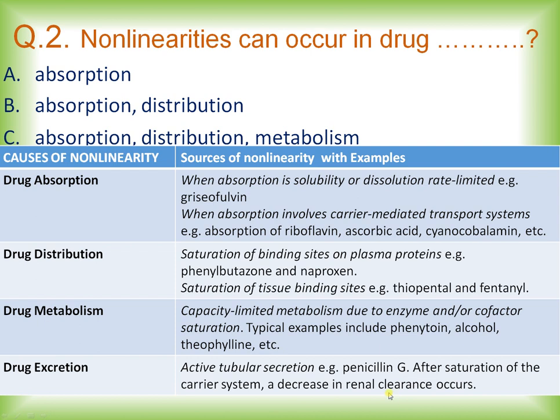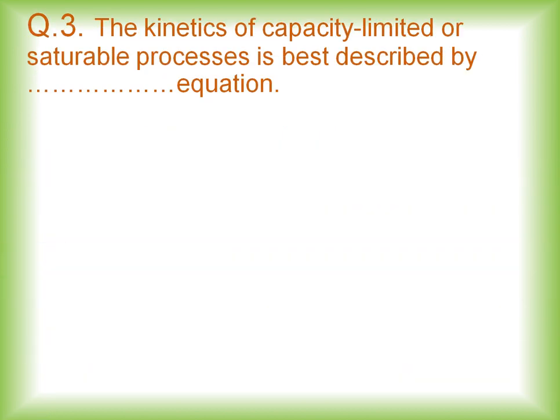So these are a few examples where we come to know the various sources where drugs will show non-linear kinetics, which can be from processes such as absorption, distribution, metabolism, and excretion. A few examples we have seen. So these are some of the important examples. Now moving towards the next question.